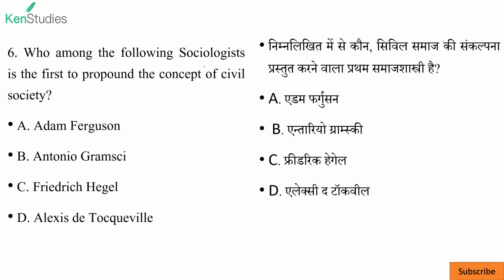Next, who among the following sociologists is the first to propound the concept of civil society? Civil society is a term where you can say ki the so-called people who have proven themselves in the different fields and they are having say in the society, means people are taking them as guiding light and all. So it is given by Adam Ferguson. Adam Ferguson was from Scotland. He was active mainly in 18th century. Okay, so A is the correct answer.